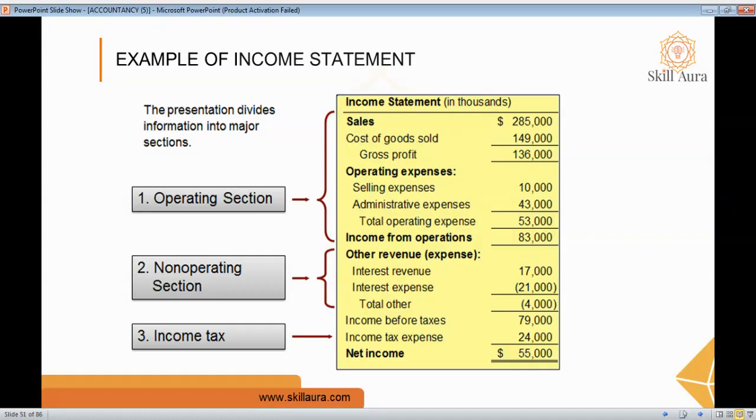Here we can expand this income statement to get more detail on the topic. At the top we have the revenue, the income earned from selling products or services. Then we take away the direct cost of sales to find the gross profit. This is the first step you're going to do. After that, we subtract all the indirect expenses to reach operating profit. Finally, we take away the non-operating costs like interest and tax, and we are left with the net income or profit. This is how the income statement works.